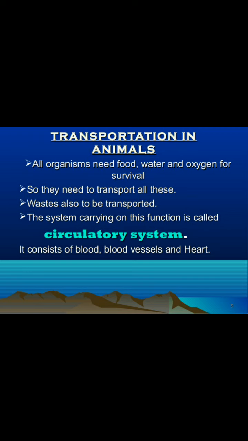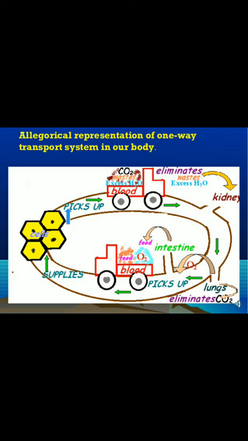Transportation in animals. All organisms need food, water, and oxygen for survival. That means to live. So they need to transport all this. So from one organism to another organism, we have to transport food, water, oxygen, etc. Waste also has to be transported out. The system carrying on this function is called the circulatory system. It consists of blood vessels and heart. So this is the cycle of the circulatory system.